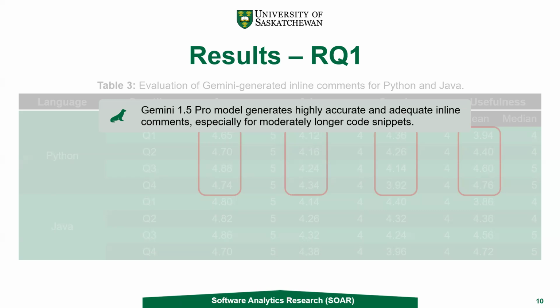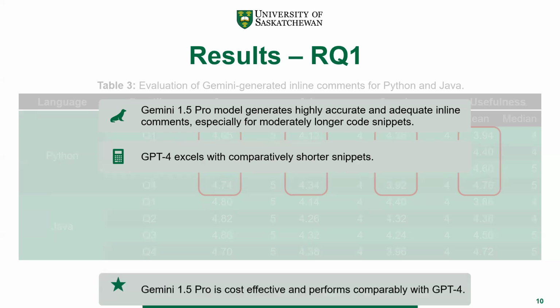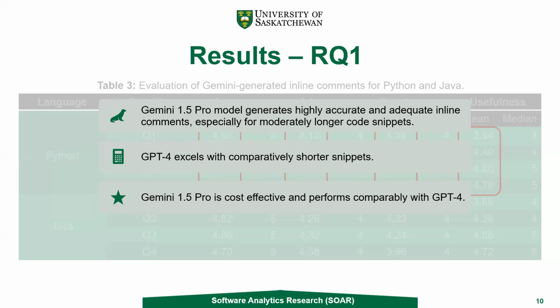In the third quartile, the comment quality was excellent compared to other quartiles. We also conducted a case study using GPT-4, where we saw that GPT-4 excels with comparatively shorter code snippets.